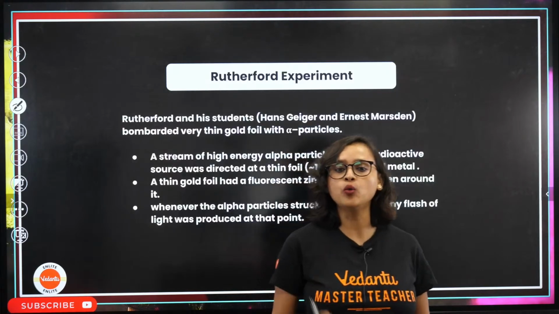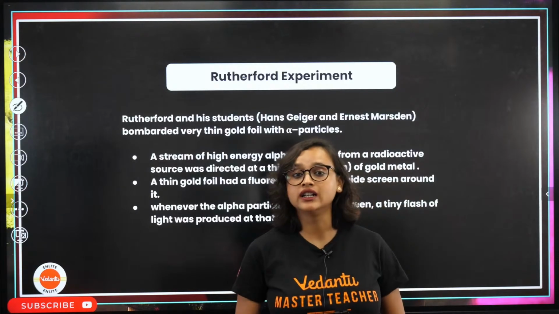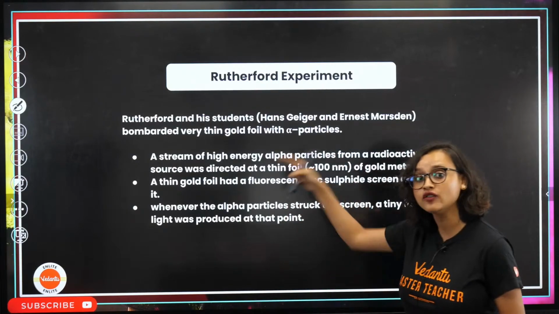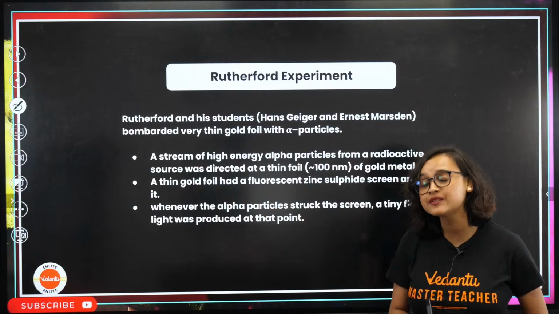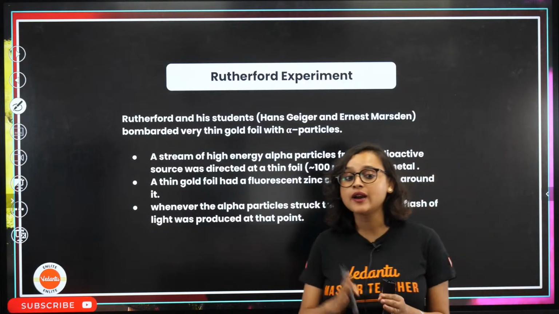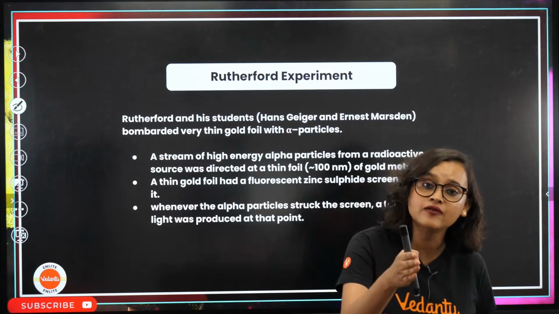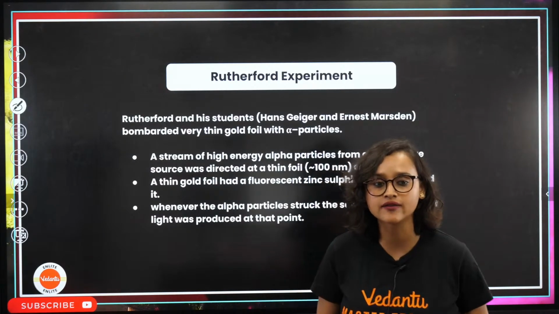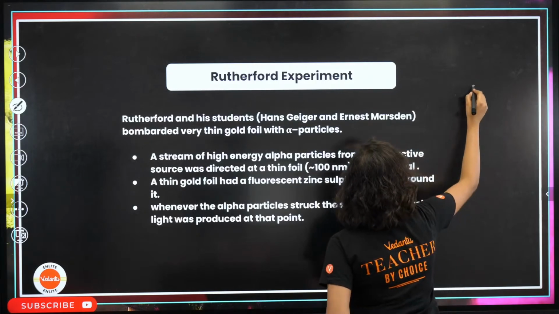Now moving forward from the plum pudding model, Rutherford did another experiment, and because of Thomson's plum pudding model, what did he expect? He expected that whenever he bombarded the alpha particles, what are alpha particles, guys? What are alpha particles, everybody? Chalo, let's talk about alpha particles for 1 second.